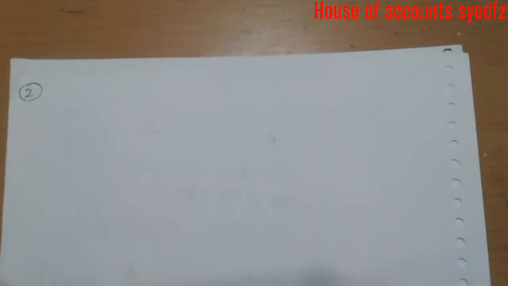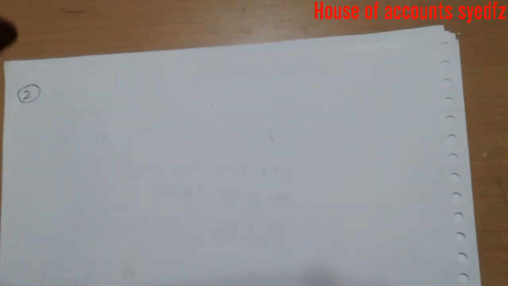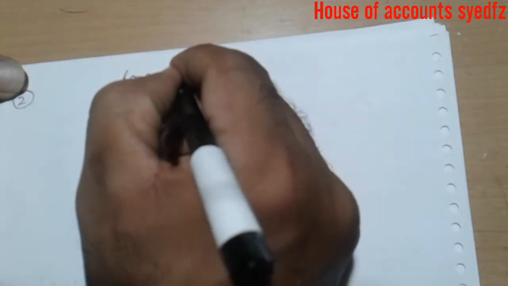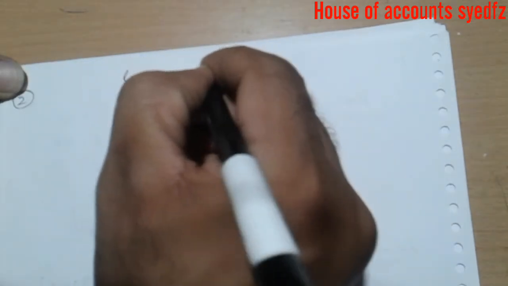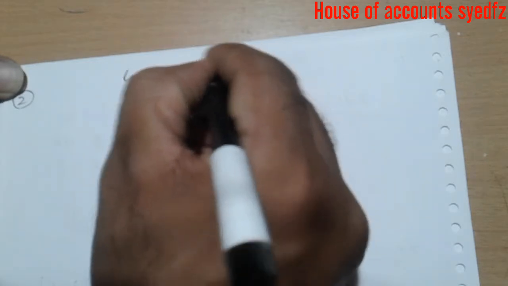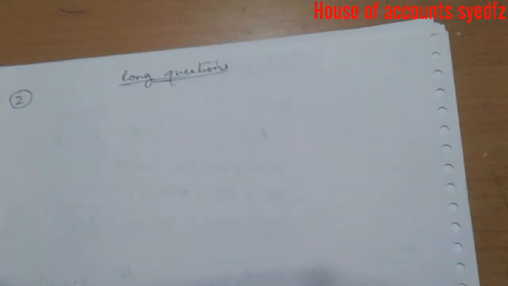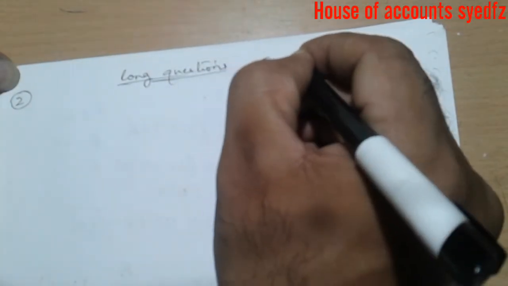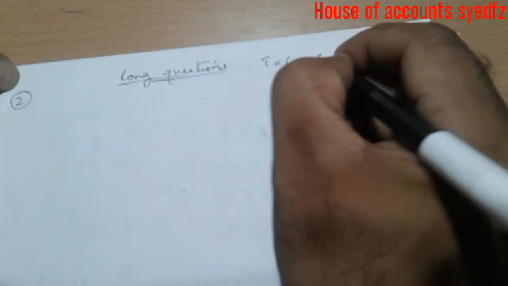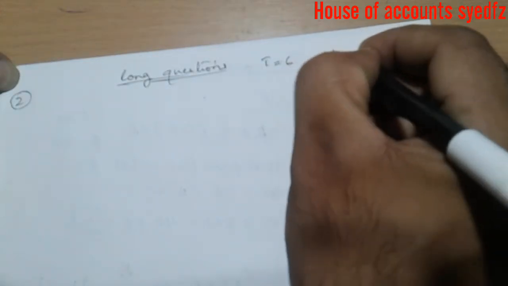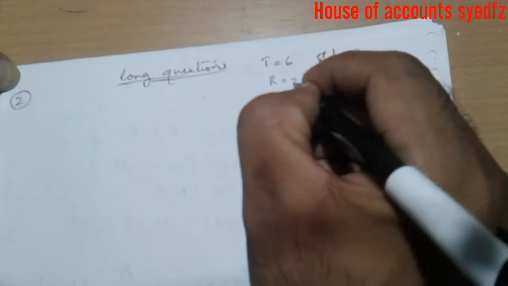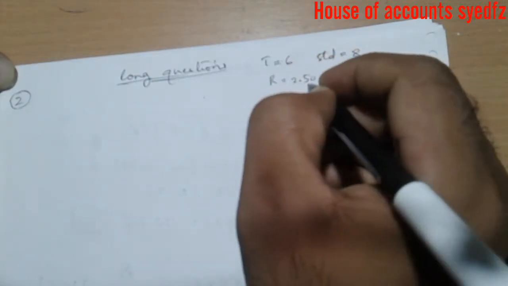Question number second, long questions. Okay, time taken is 6, standard time given 8, rate 2.50.